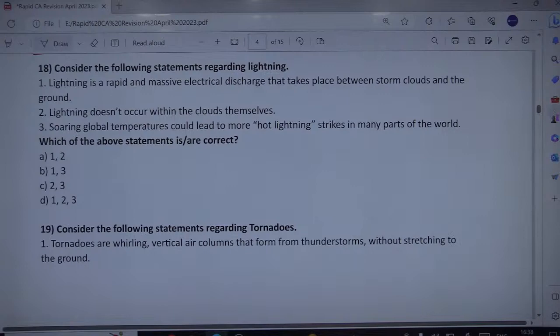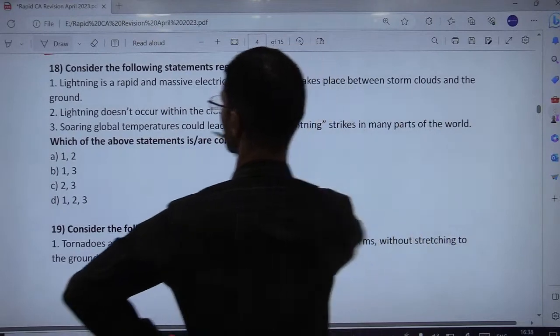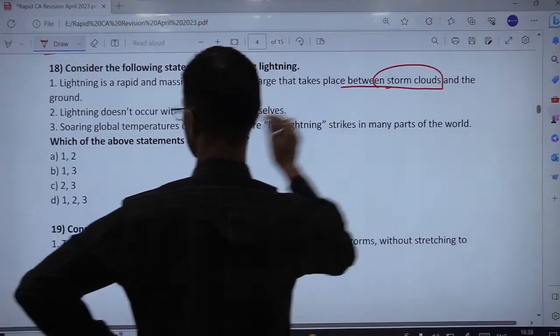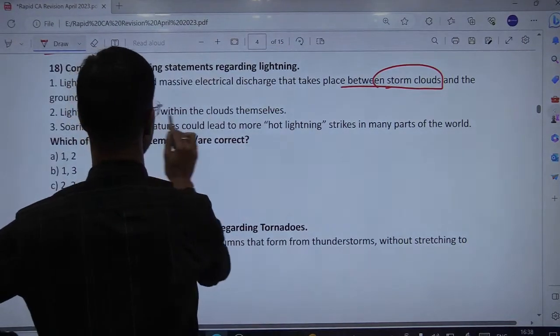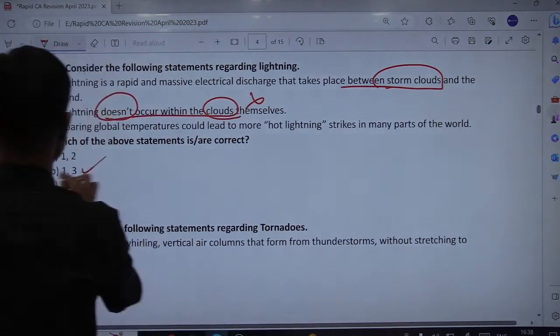Second statement is wrong, because lightning does occur within the clouds. That's why the first statement says it takes place between the storm clouds and the ground. So when the first is correct, the second would indeed be incorrect, since it says it does not occur within the clouds. So second is wrong. 1 and 3 are therefore correct.